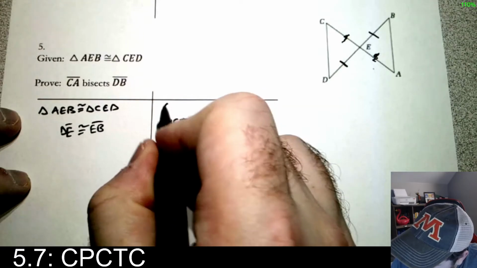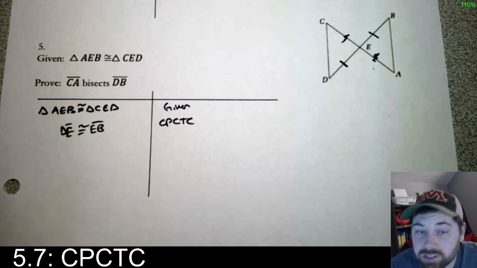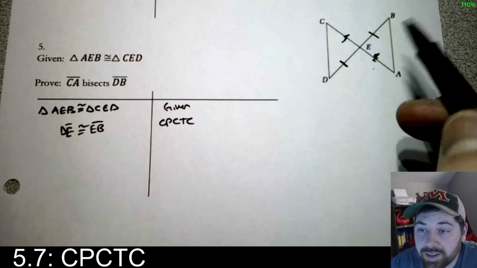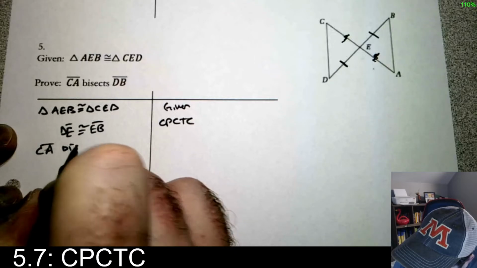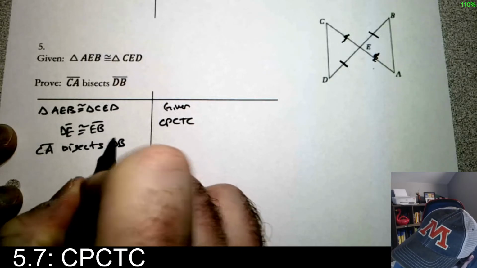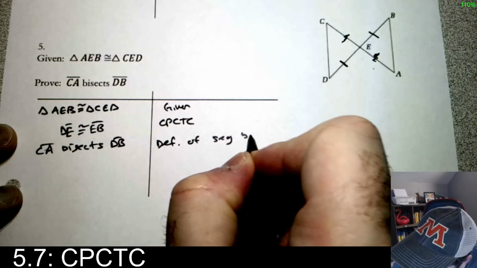CPCTC, the corresponding parts of congruent triangles are congruent. The triangles are already congruent, all their parts are the same. So these two are already marked, hence CA bisects DB by the definition of a segment bisector.